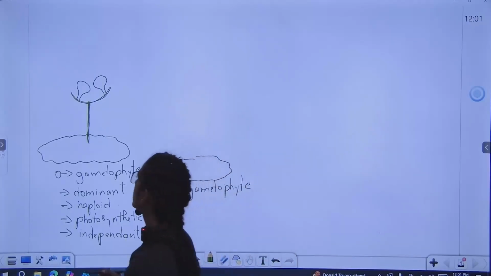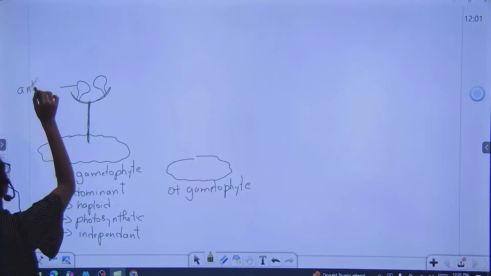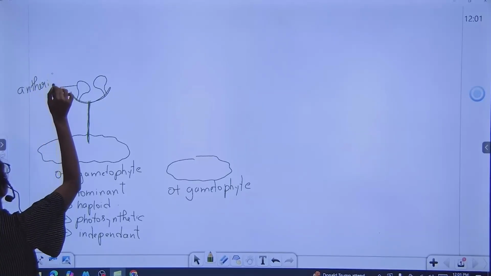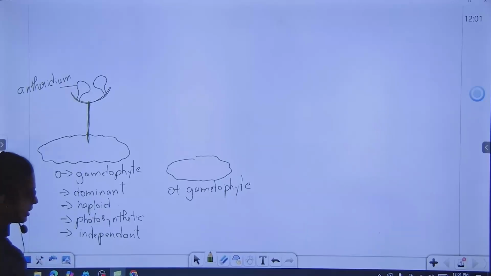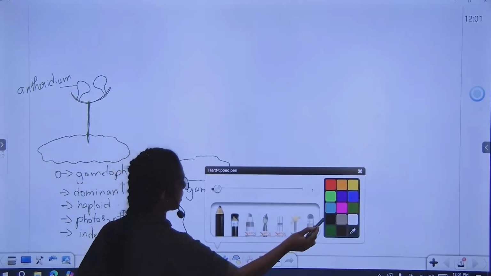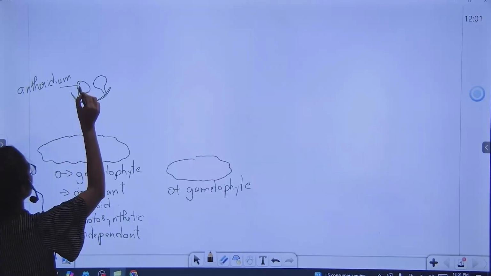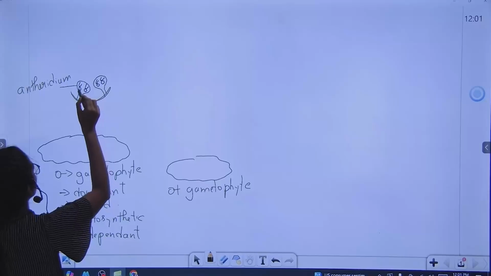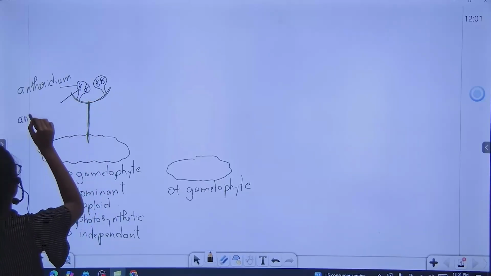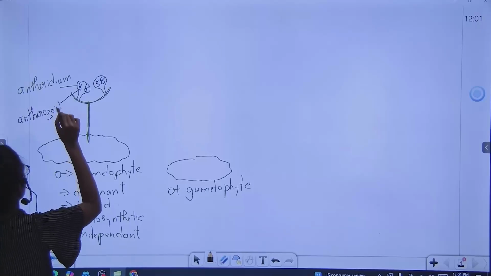Antheridium. Inside the antheridium we will see antherozoids.